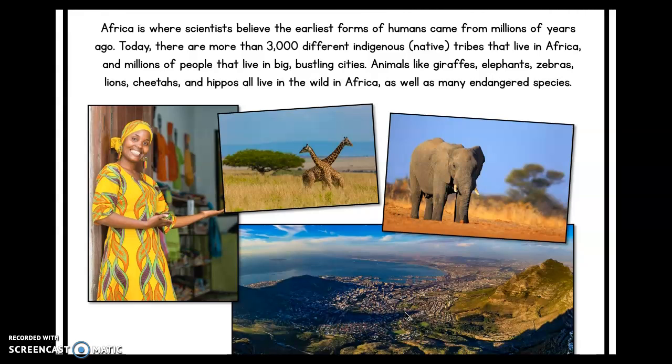Today, there are more than 3,000 different tribes that live in Africa and millions of people that live in the big cities. So in Africa, you can find animals like giraffes, elephants, zebras, lions, cheetahs, and hippos, as well as many endangered species. So here are some pictures of some animals, and then this at the bottom is Cape Town, South Africa, which is one of their big cities.